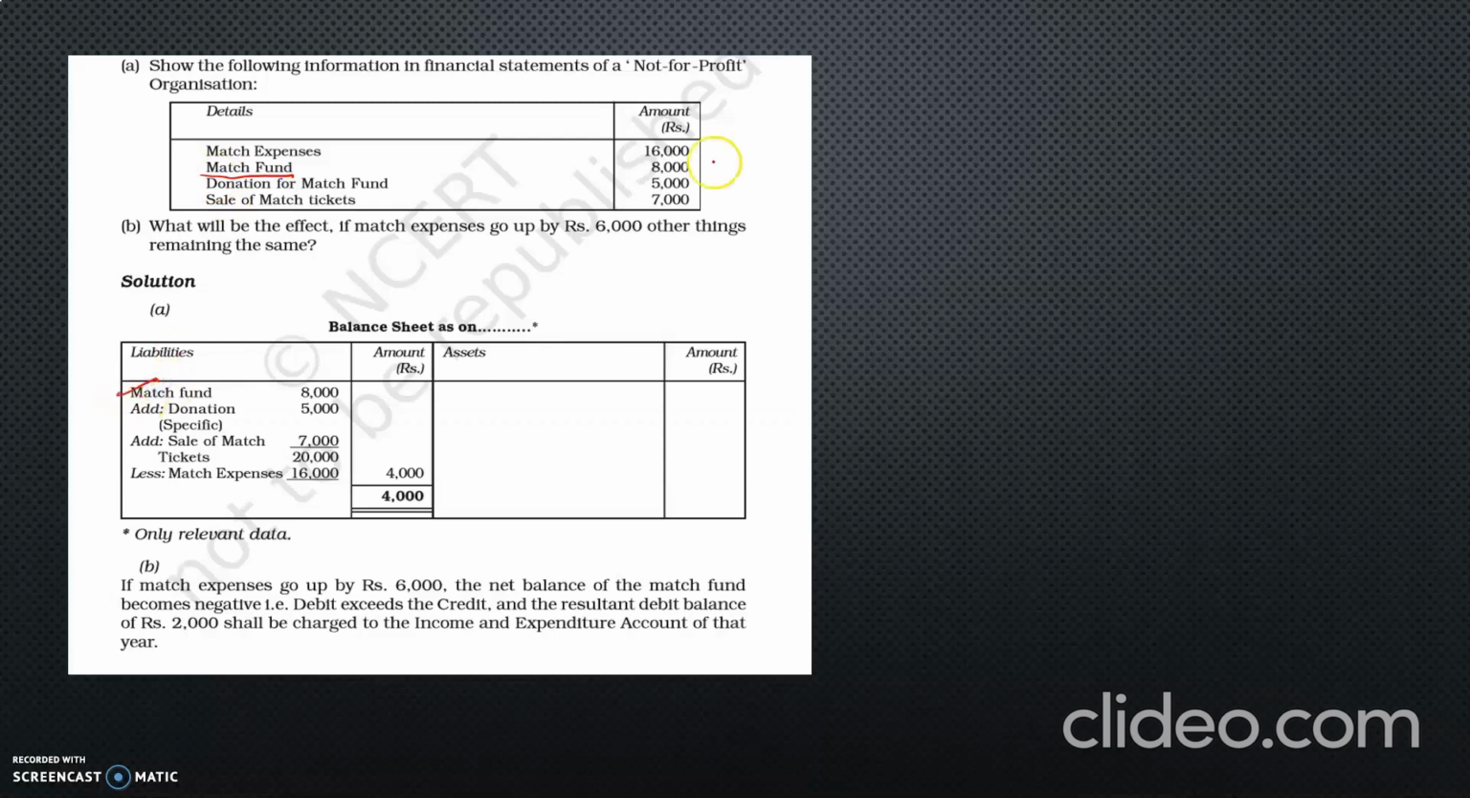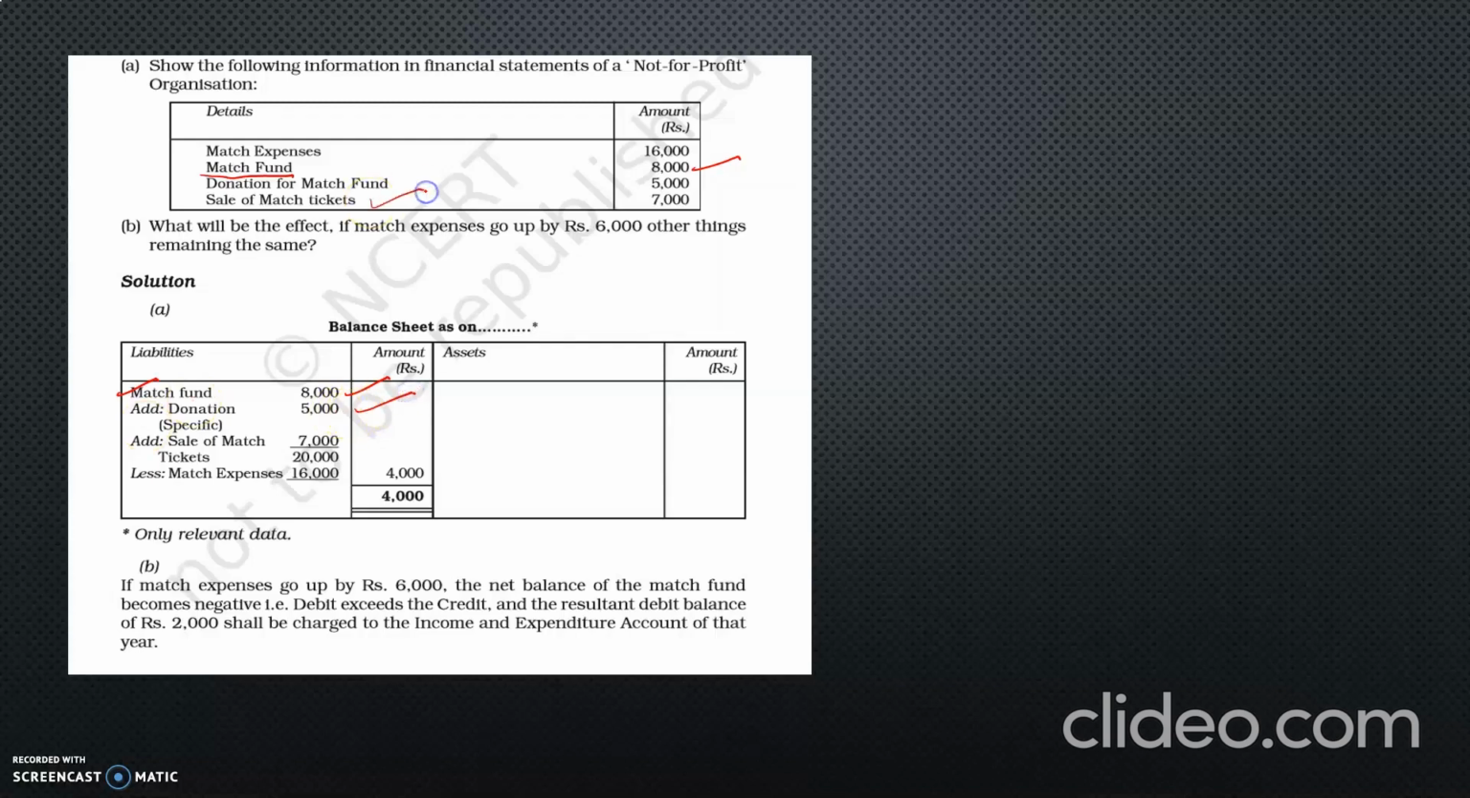Match fund, we can write here opening balance 8,000 rupees. Donation for match fund: we received a donation from some person for the purpose of conducting the match. It is a specific donation, not a general donation. General donation we have seen in our previous problems, wherein we treat it as per the instruction given in the adjustment. Usually general donations are revenue, so we must treat them according to the instruction in the adjustment. But this is a specific donation related to a specific fund, so we have to add it to the specific fund, 5,000 rupees.